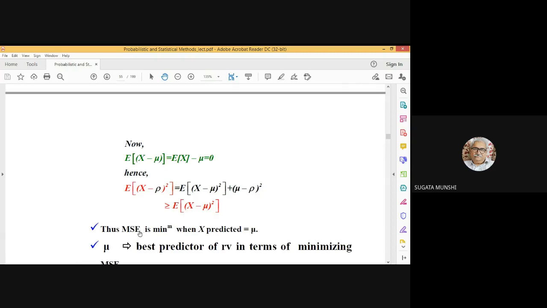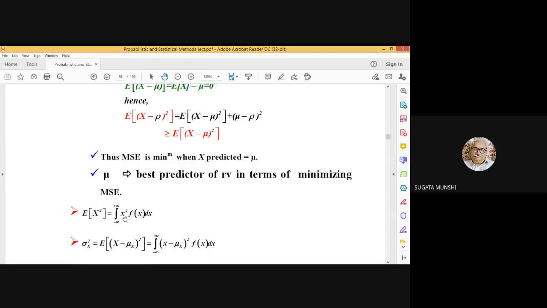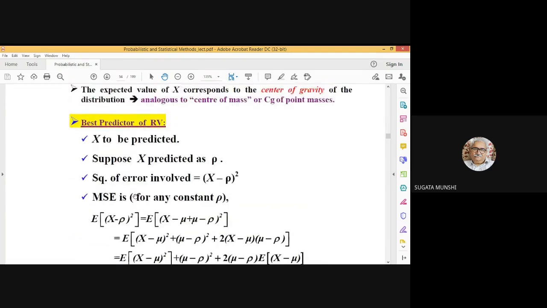So mean square error is minimum when X is predicted as mu. If X is predicted as mu, then this excess term will be 0. So in terms of minimizing the mean square error, mu is the best predictor of the random variable. In that sense, mu is the best predictor of random variable. So write down this thing. Then I'll stop today.